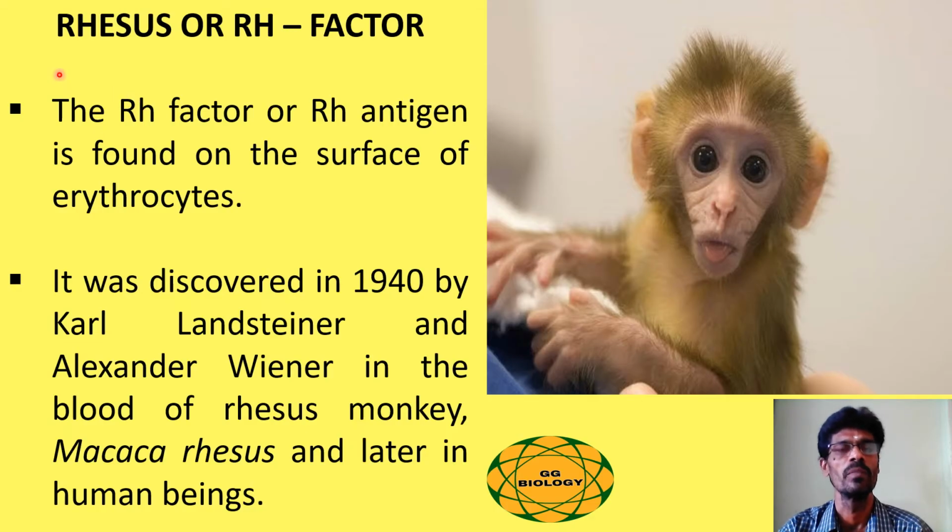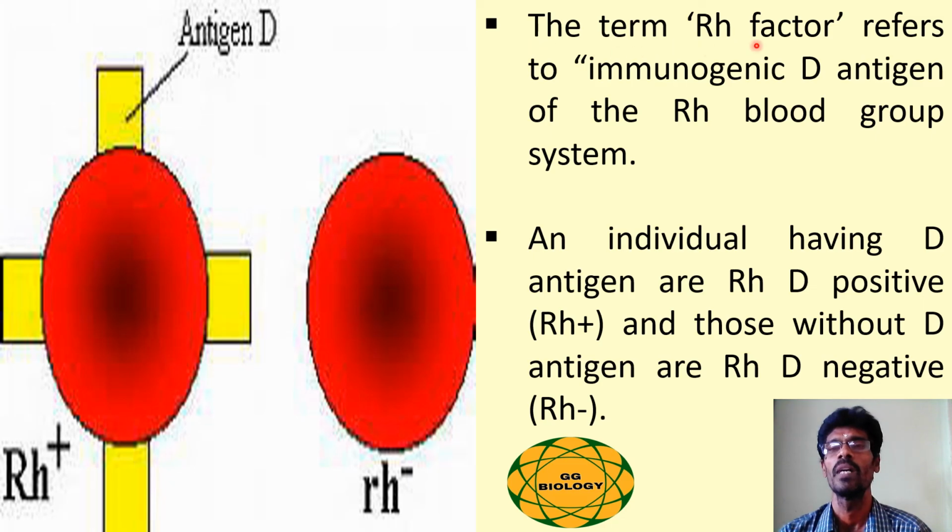The next one is the rhesus or Rh factor. The Rh factor or Rh antigen is found on the surface of the erythrocytes. This was discovered in the year 1940 by Karl Landsteiner and Alexander Wiener in the blood of the rhesus monkey, namely Macaca rhesus, and later in human beings. The term Rh factor refers to the immunogenic D antigen of the Rh blood group system. Individuals having the D antigen are Rh positive, and those without the D antigen are Rh negative.